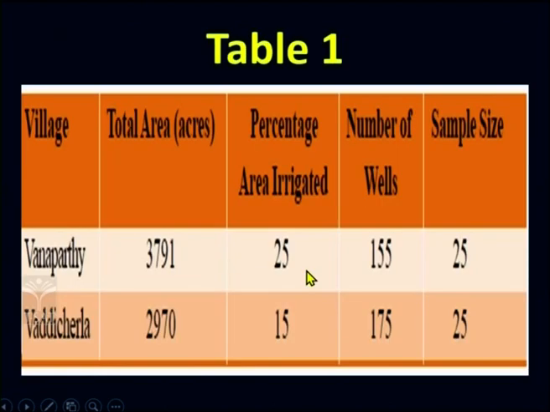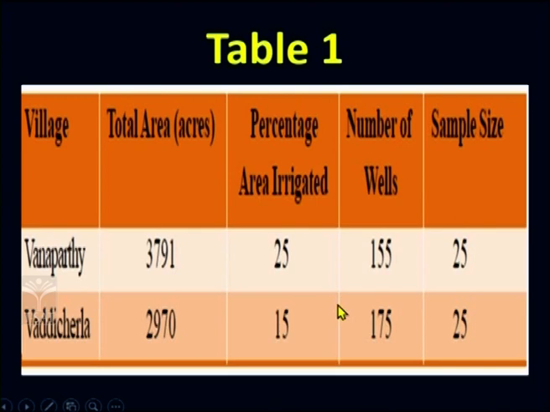So, finally, what you understand when you look at this table is that the total area of the land irrigated was 25%, for which only 155 wells were present in Vanaparthi. Now, let us move on to the next.